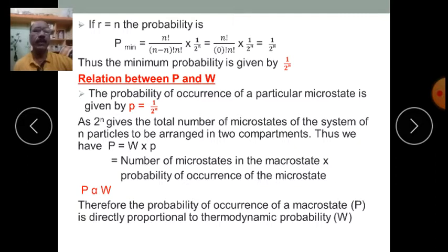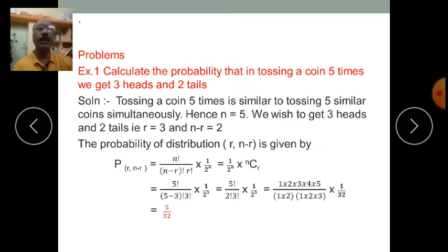From this relation we can draw the inference that P, probability of occurrence of any macrostate, capital P, is directly proportional to thermodynamic probability. Therefore, the probability of occurrence of a macrostate P is directly proportional to thermodynamic probability, capital W. Let us try to understand this concept of thermodynamical probability from two examples, isn't it?